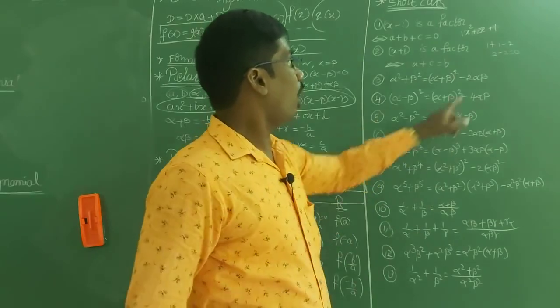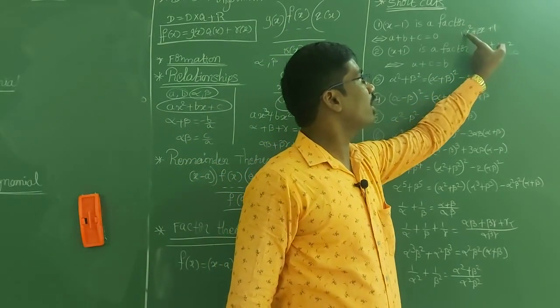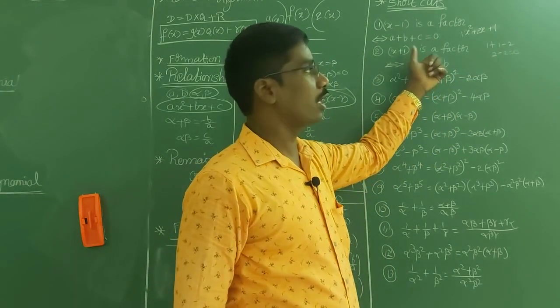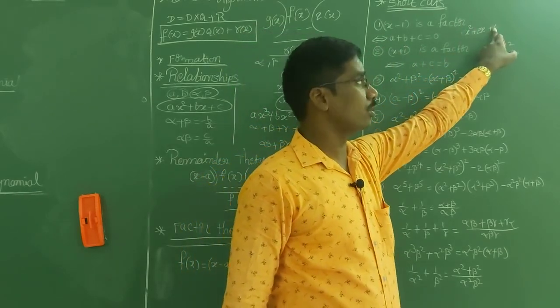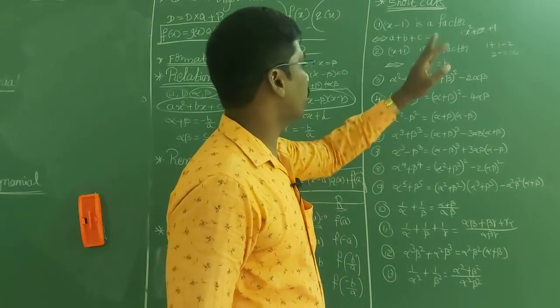See here, odd powers means 2, even powers means 1 plus 1. So 1 plus 1 is 2, and 2 equals 2, which means it is satisfying, so x plus 1 is a factor. Now substitute x value minus 1. Minus 1 square means 1, 1 plus 1, 2. Minus 1 into plus 2, minus 2, the 2s cancel. So like that, x plus 1 is a factor.